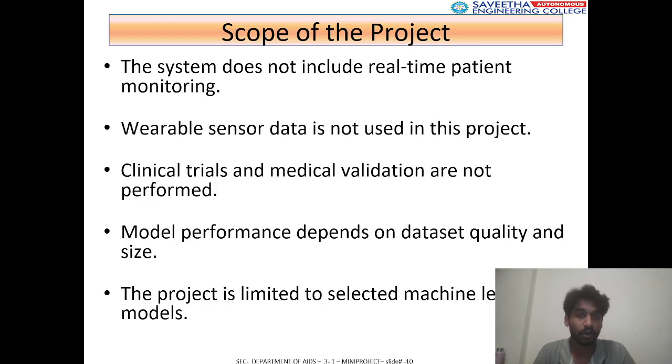The system does not include real-time patient monitoring. Wearable sensor data is not used in this project. Clinical trials and medical validation are not performed. Model performance depends on dataset quality and size. The project is limited to selected machine learning models.